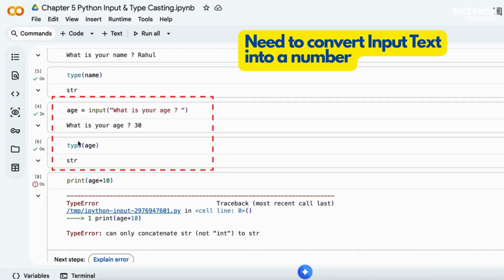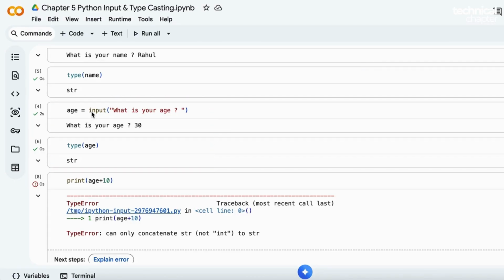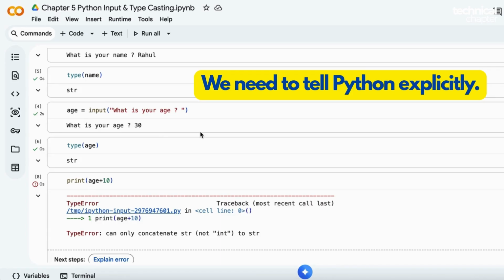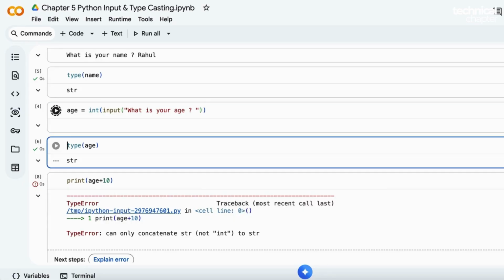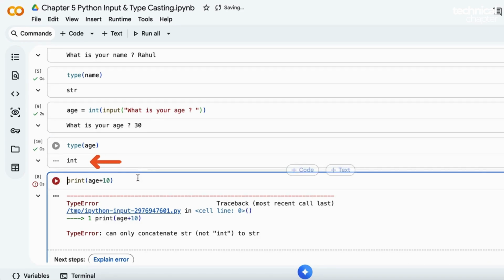So the final calculation becomes 30 plus 10 is equal to 40. To convert text into a number, we need to tell Python explicitly. We tell Python, when you are receiving the input from the user, convert it into an integer. So now our code becomes age is equal to int input enter your age. Let's execute this again. When the program asks enter your age, Rahul enters 30. Execute. Now quickly check the type. Type of age, nice. This time Python is storing age as an integer.